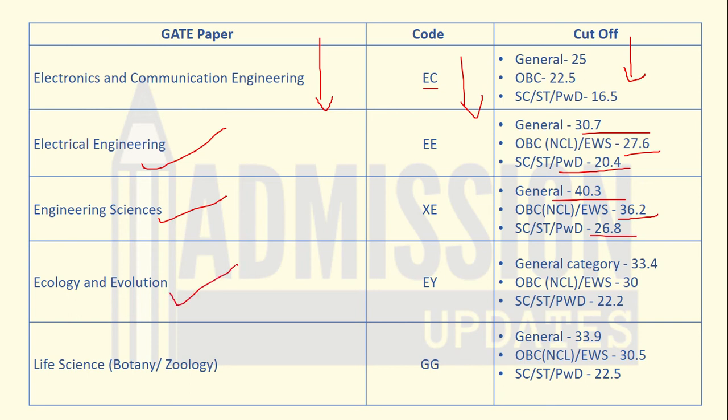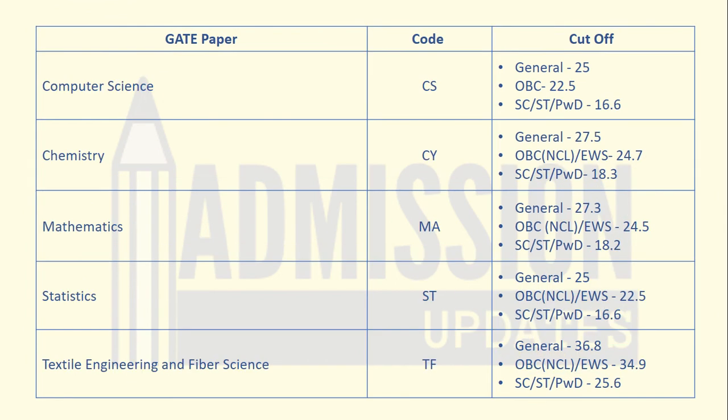Next is ecology and evolution. The paper code is EY, and the general category cutoff for 2022 is 33.4. For OBC, NCL, and EWS, the qualifying cutoff is 30, and for SC/ST and PWD category, it is 22.2. Next is life science. For botany and zoology, the general cutoff is 33.9. The cutoff for OBC, NCL, EWS is 30.5. Then cutoff for SC/ST/PWD is 22.5.